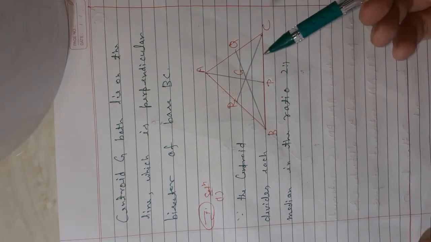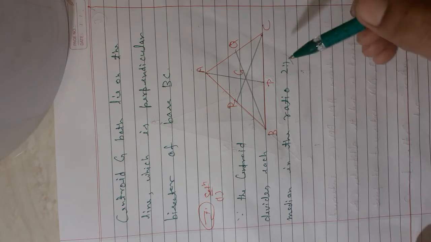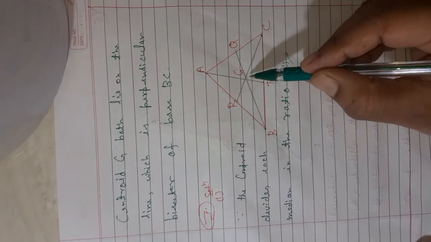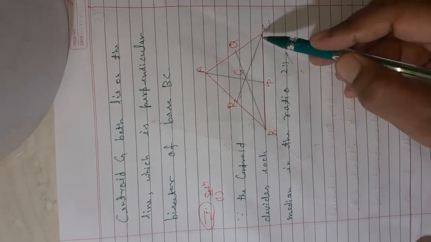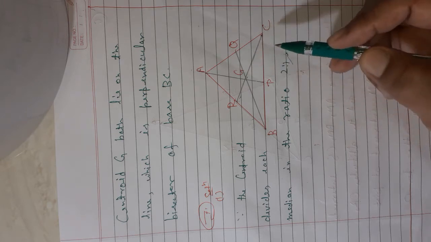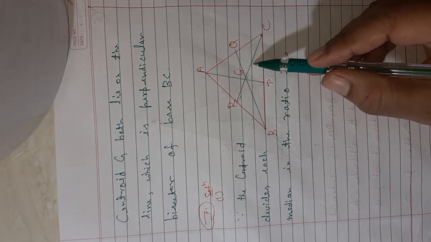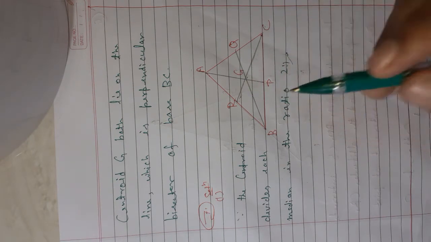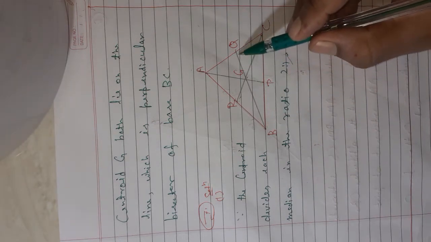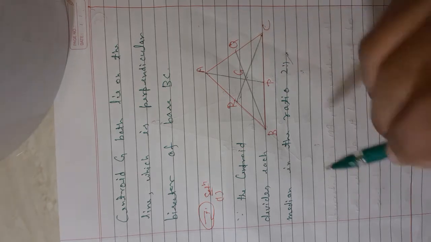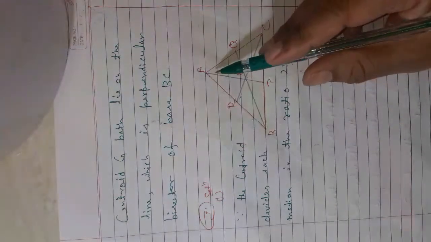This is a very important rule, please make sure you understand it. 2:1 means this part is longer than this. Suppose this RC is the median and G is the centroid. Then GC is the longer length, so if its ratio is 2, the remaining RG will be 1. Similarly, if this is the median, then BG is the longer length, which will be 2, and GQ will be 1. Clear? Same as for median AP, then AG is what?